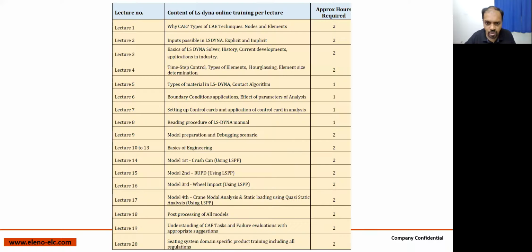We are going to cover these many things in session number 1: why CAE, types of techniques, nodes and elements. We covered most of the things, but nodes and elements we didn't cover, so we are going to cover that in session 2. Now I have listed 20 sessions, but to be very frank, no session goes below 25. All sessions happen at a consequent level of 25 to 26 sessions.